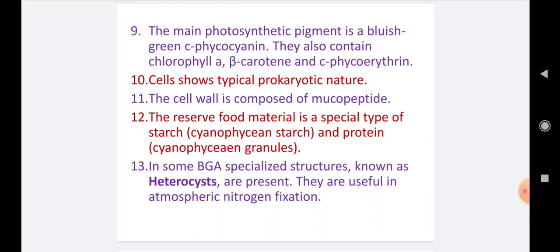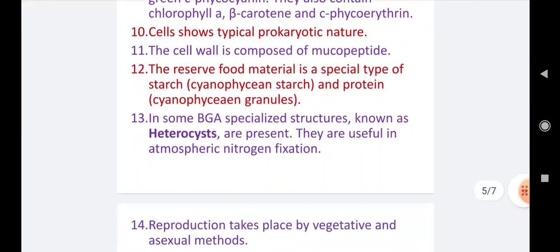They are useful in fixing atmospheric nitrogen. So many members are used as biofertilizers in agricultural fields, due to their ability to fix atmospheric nitrogen.